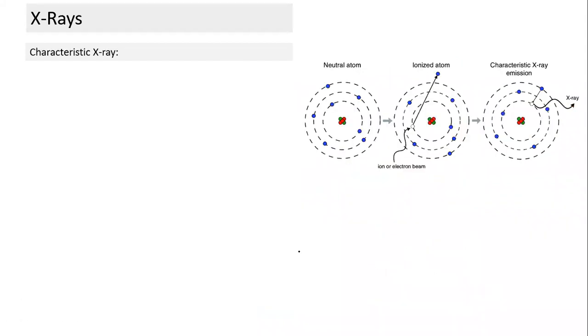Now coming to what is characteristic X-ray. Characteristic X-ray, just think of it. This is how the neutral atom is, and this is the K shell, L, and M. And here we see there are two electrons. We are not talking about something like hydrogen atom. We are talking about little large atoms here. So this is something in the neutral state.